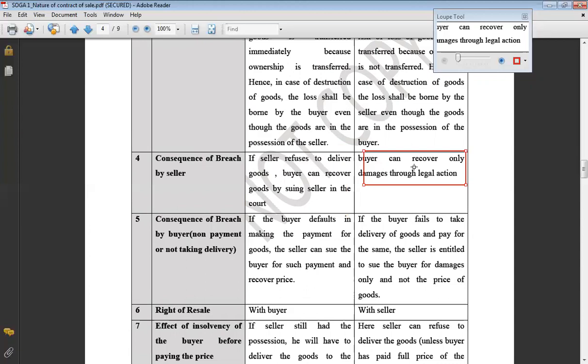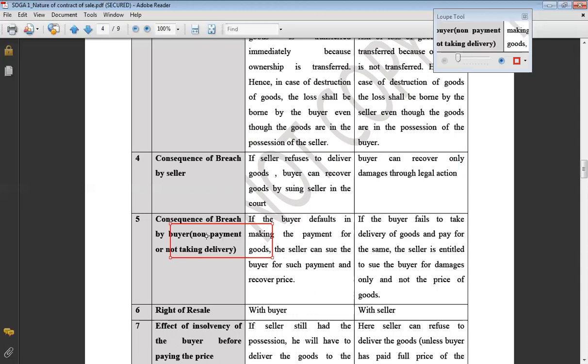Whereas in case of agreement to sell, the buyer cannot sue the seller for getting delivery of the goods, because ownership had not yet gone into the hands of the buyer. So the only thing the buyer in this situation can do is take legal action for recovery of the damages for this breach, because the default has been done, refusal has been given by the seller that he will not be selling these goods. Because the seller is still the owner, he may refuse, but he will have to pay you the damages.